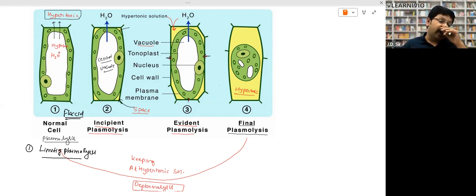Water starts coming out from the vacuole to outside, toward the hypertonic solution, because inside the vacuole the solution is hypotonic, and outside there is a hypertonic solution. In osmosis, water moves from higher concentration of water to lower concentration of water, right? So water will move out. This is the normal cell. And when water goes out, the cell will become soft. It is called the flaccid state.